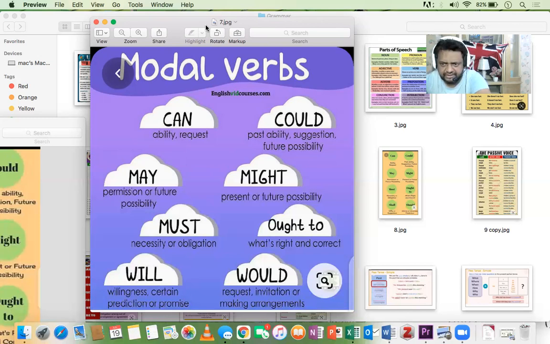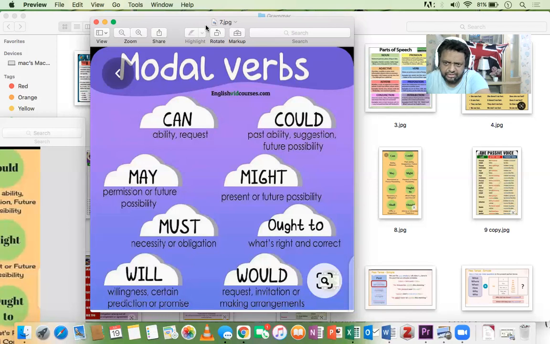So for that we can say you must reach the airport at 6 p.m. The flight is at 9 p.m. but you must reach the airport at 6 p.m. So must is sort of necessity, you have to do it, or you had an accident, you must visit the hospital.